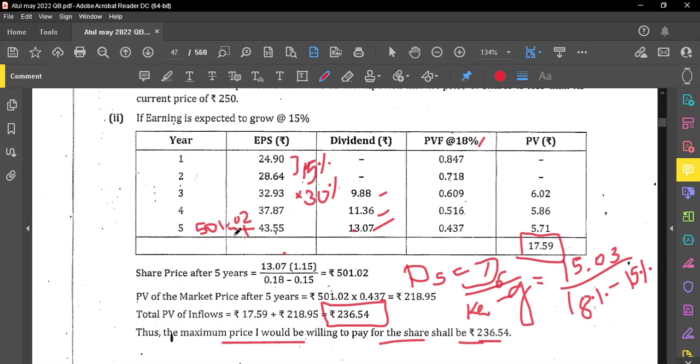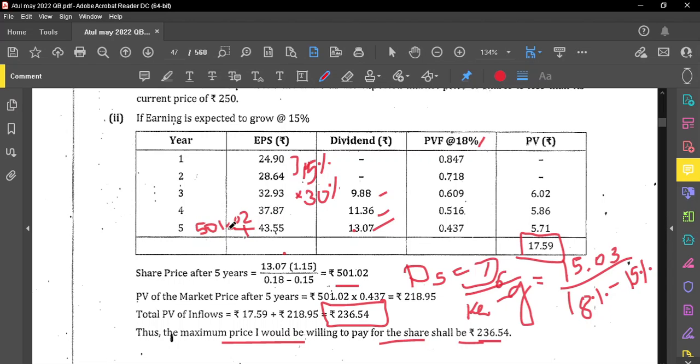The price at the end of year 5 equals D6 divided by KE minus G. How do we identify D6? It is 43.55 plus 15%, as the constant growth every year is 15%. So we take 43.55 plus 15%, which comes to 50.03, divided by KE, which is given in the question as 18%, minus the growth rate of 15%. We have identified the price at the end of year 5, which is 501.02.